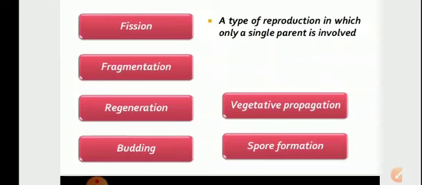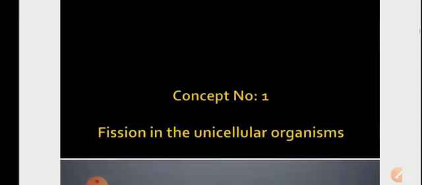Asexual reproduction is a method wherein just a single parent is involved. So it's a type of reproduction where there's no involvement of gametes. That means there's no fusion of male and female gametes. The individuals produced are clones, exactly similar to the parent. There are no chances of variation being introduced during the process of evolution, and hence the chances of better survival are at stake.